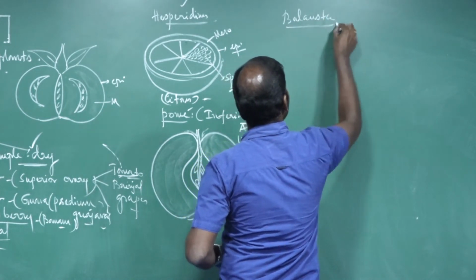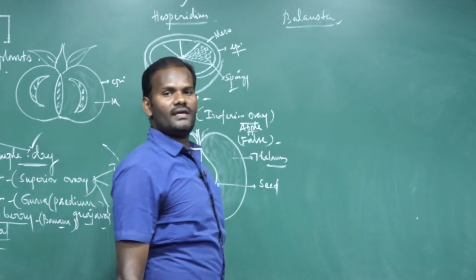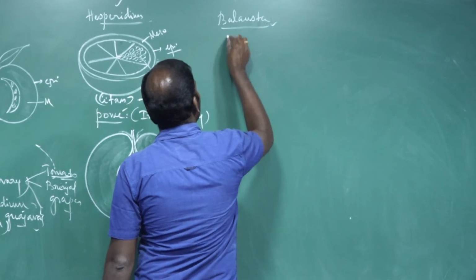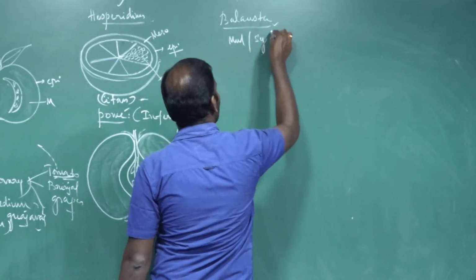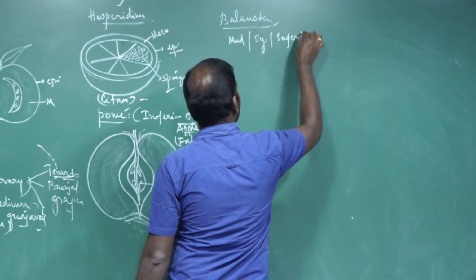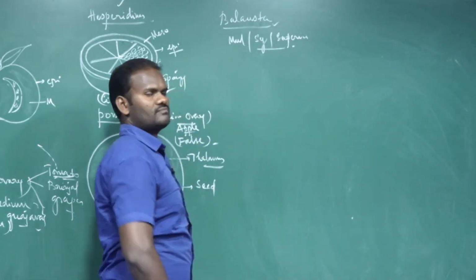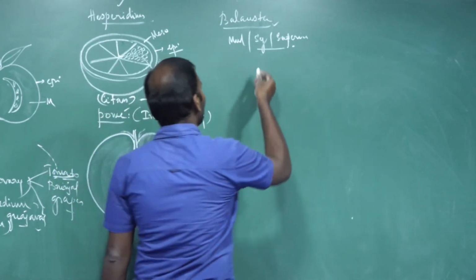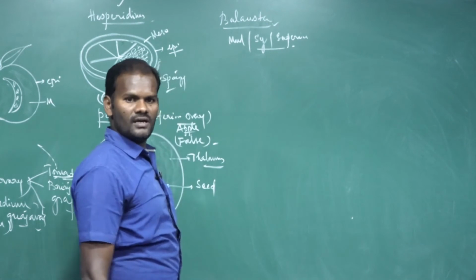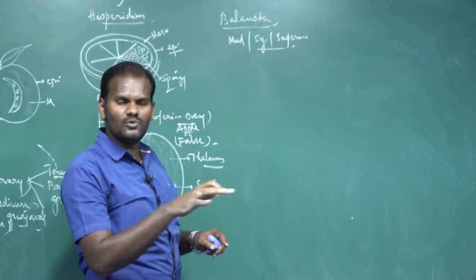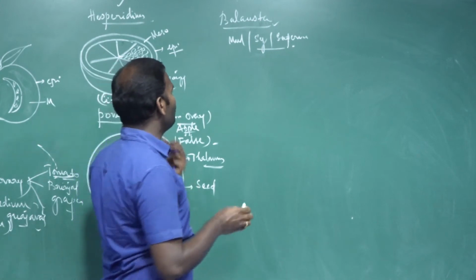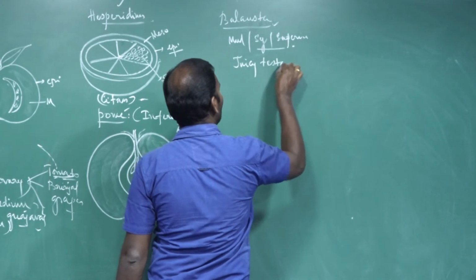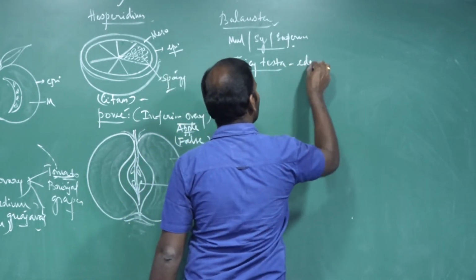Then next one is balausta. It is developed from multicarpellary, syncarpous superior ovary. Here the pericarp is thick and leathery. The mesocarp is membranous, and the seeds are distributed irregularly. So what is the edible portion? A juicy testa. What is called testa? Outer seed coat. That is the edible part.